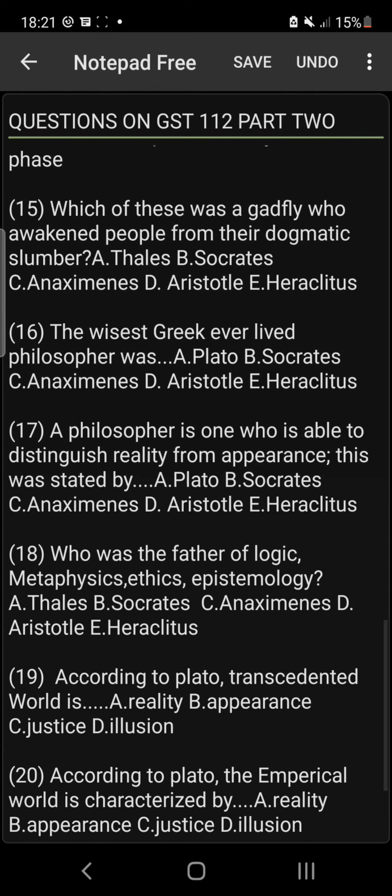Number 15. Which of these was a gadfly who awakened people from their dogmatic slumber? Thales, Socrates, Anaximenes, Aristotle, Heraclitus. Please, Socrates was the gadfly who awakened people from their dogmatic slumber, stating that the unexamined life is not worth living. This is called the Socratic dictum. So the answer is B, Socrates.